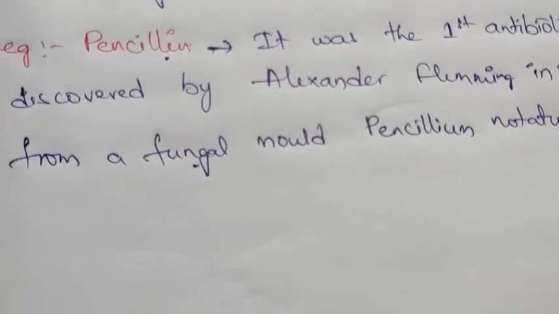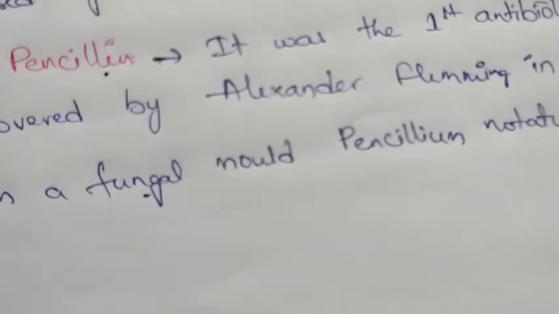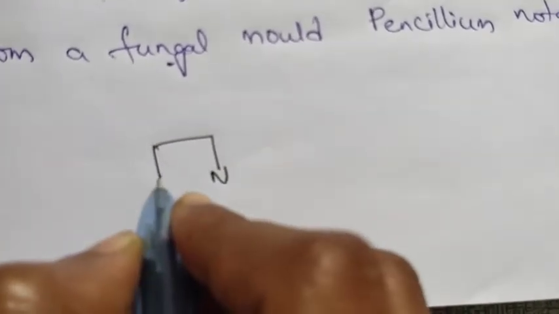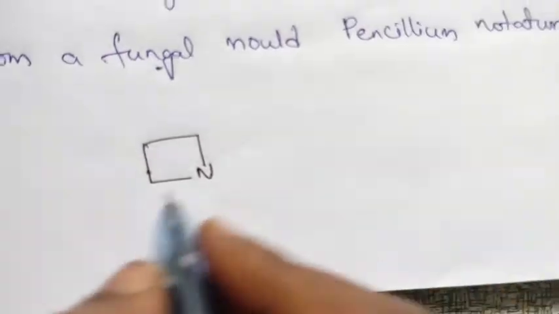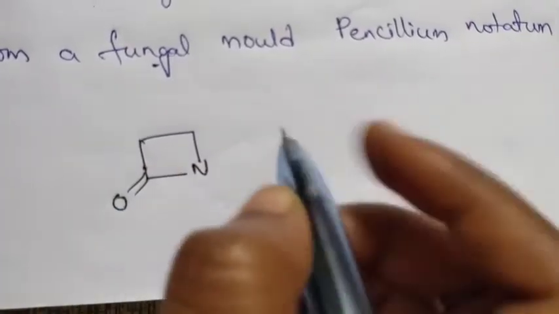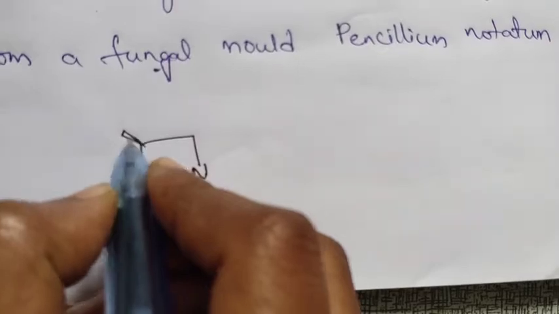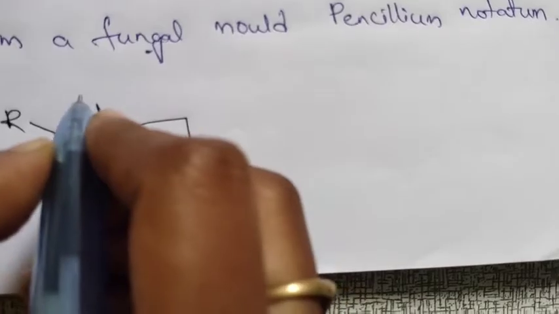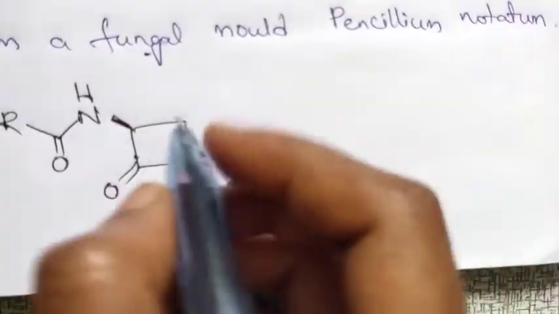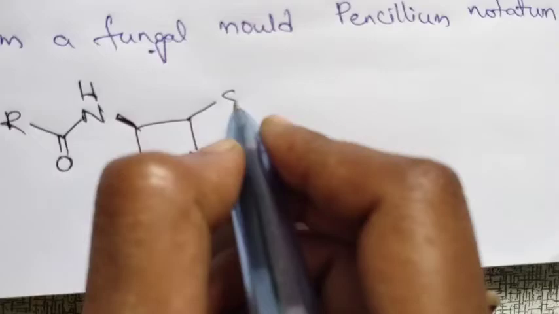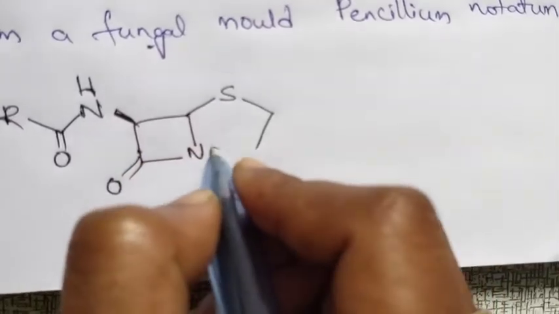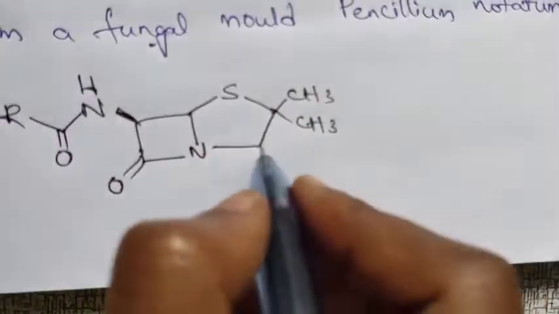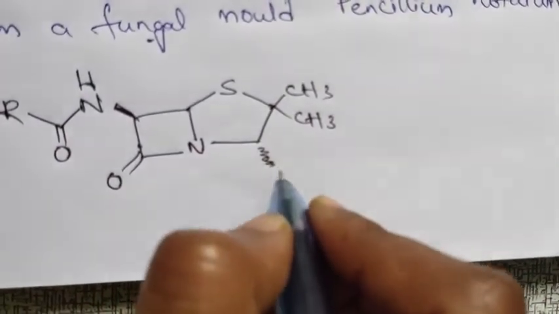Now we will see the structure of penicillin. In this one, we have a thiazolidine ring and a beta-lactam ring in the penicillin structure. Here we have nitrogen, hydrogen. At this position we have two methyl groups, and here we have one carboxylic acid group.